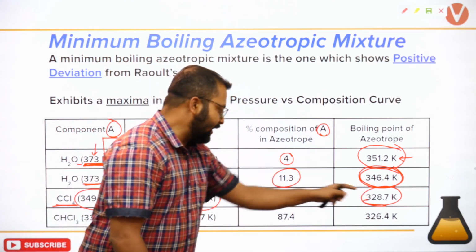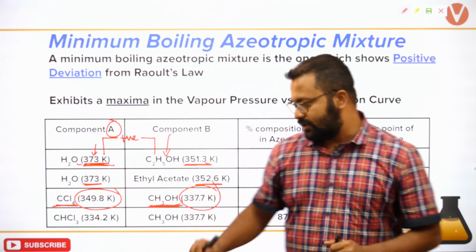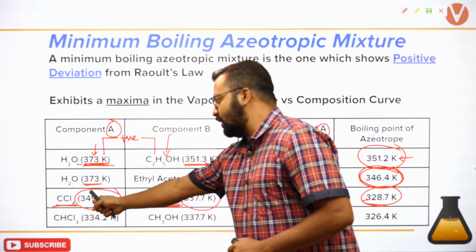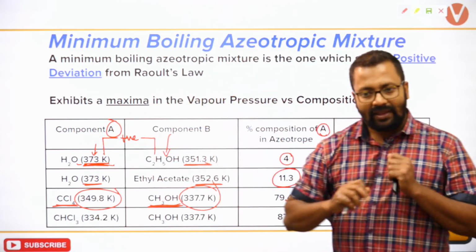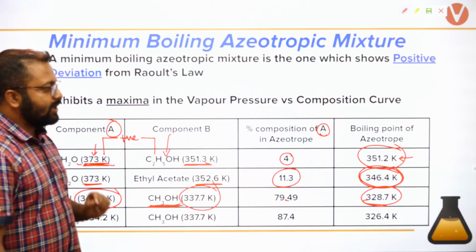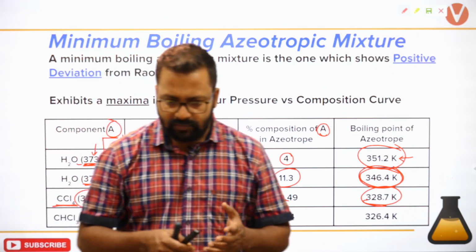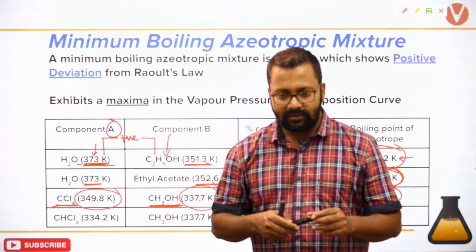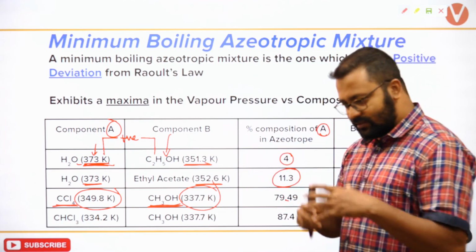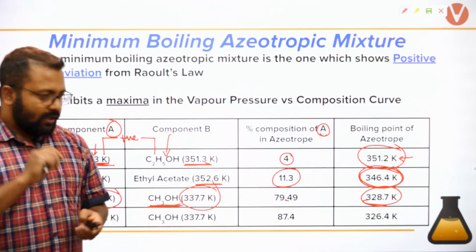So 328 is less than either of these two, less than the boiling point of methyl alcohol as well as that of CCl4. Is that understood? What is a minimum boiling azeotrope? Again, you have not framed a correct statement. Please frame a correct statement so that it will be easier to understand.